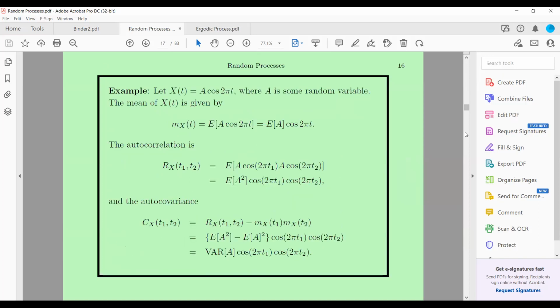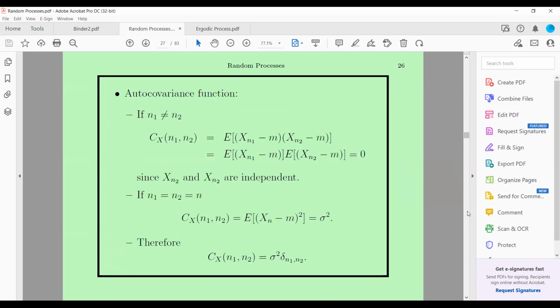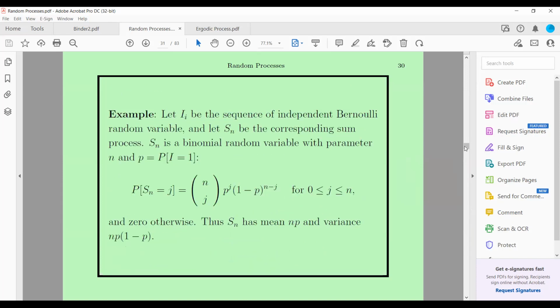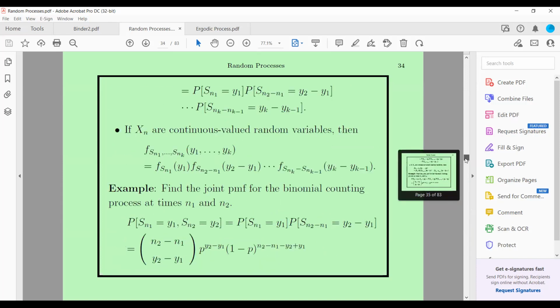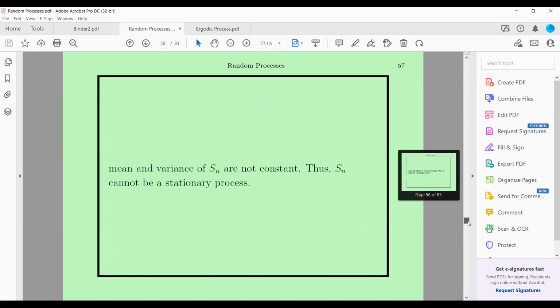The PPT is there, and all the rules are there for proving a process to be cyclostationary or stationary, wide-sense stationary or wide-sense cyclostationary, and even ergodic. Those rules are there with examples, so it will be easy for you to go through the file while you have to appear for the exam.